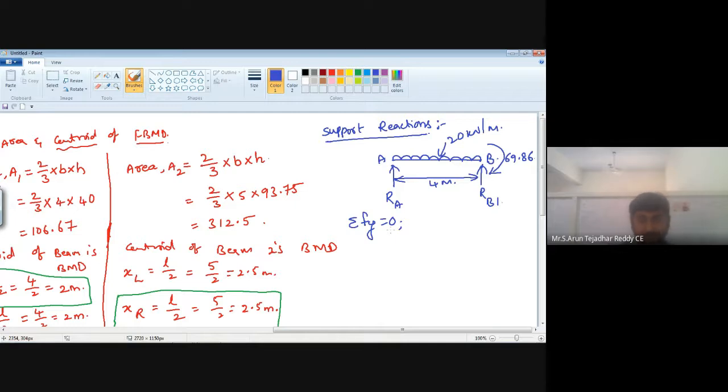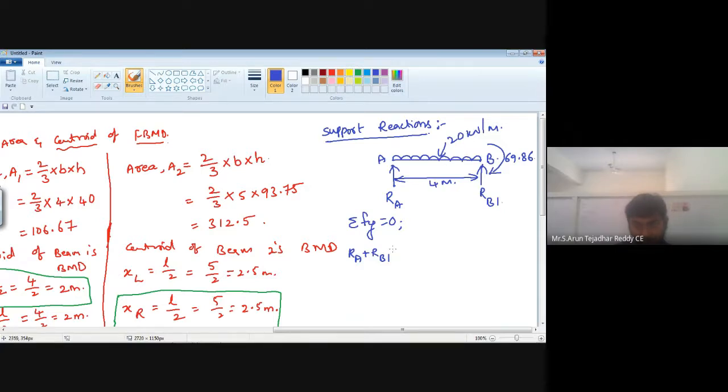Now apply the equation of equilibrium here, that is summation of vertical force is equal to 0. First of all, what vertical forces are acting, and what about the directions? Here our assumption is all upward forces are considered positive, all downward forces are considered negative. RA and RB1 both are moving in the upward direction, so RA plus RB1, and the 20 kilonewton per meter is moving downward, but it is a uniformly distributed load, converted into a point load.